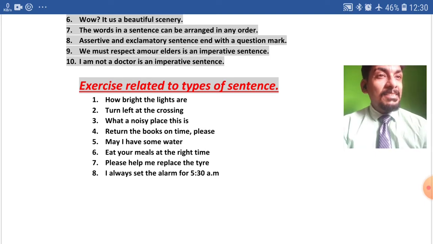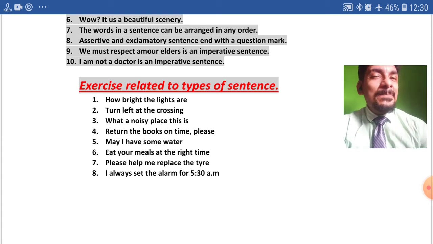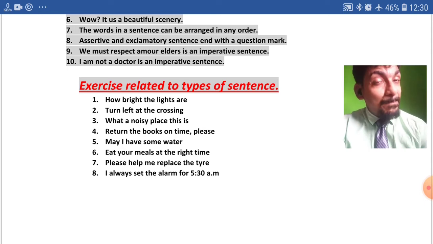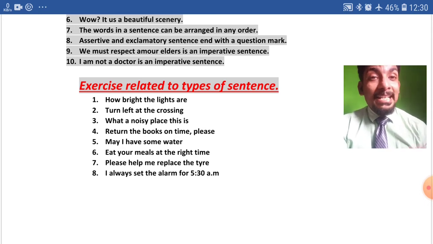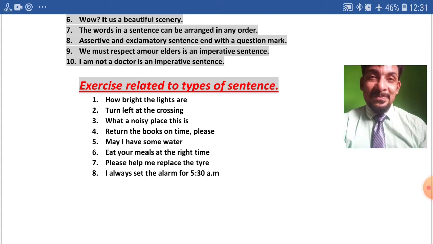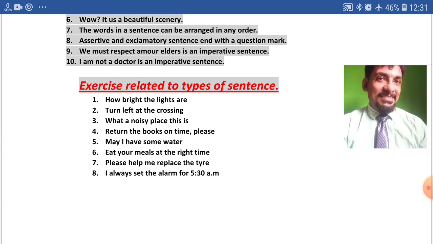My dear students, in these 8 questions, you just need to identify the type of sentence and you need to end it with the proper punctuation mark required.